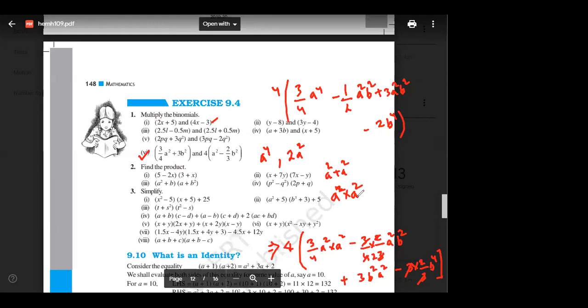I hope you got your answer. The operation a square plus a square gives what? It is 2a square, 1 apple plus 1 apple. But a square into a square is a power 4.